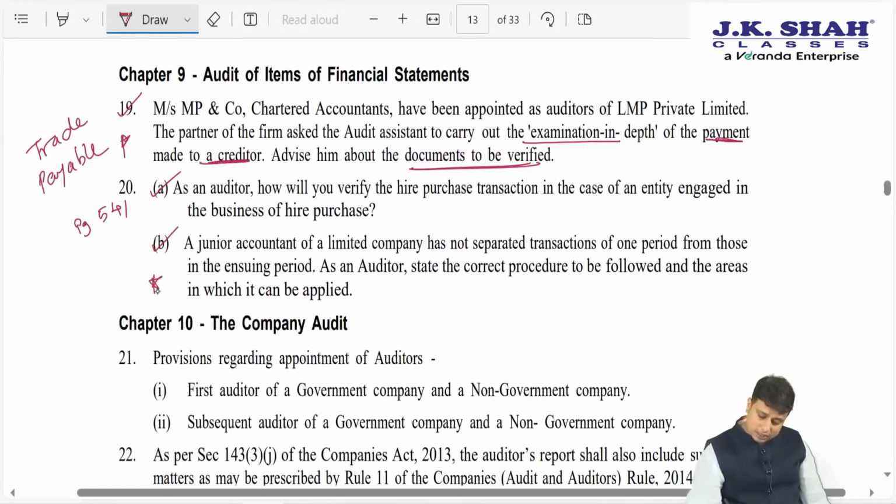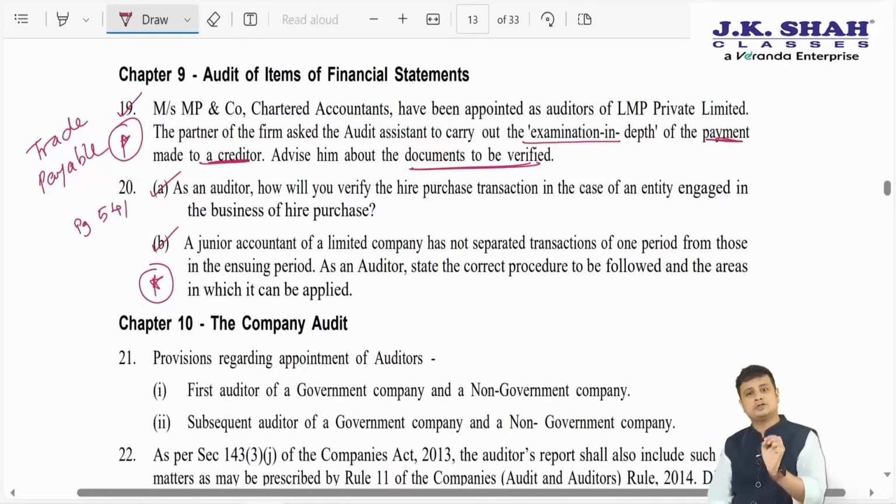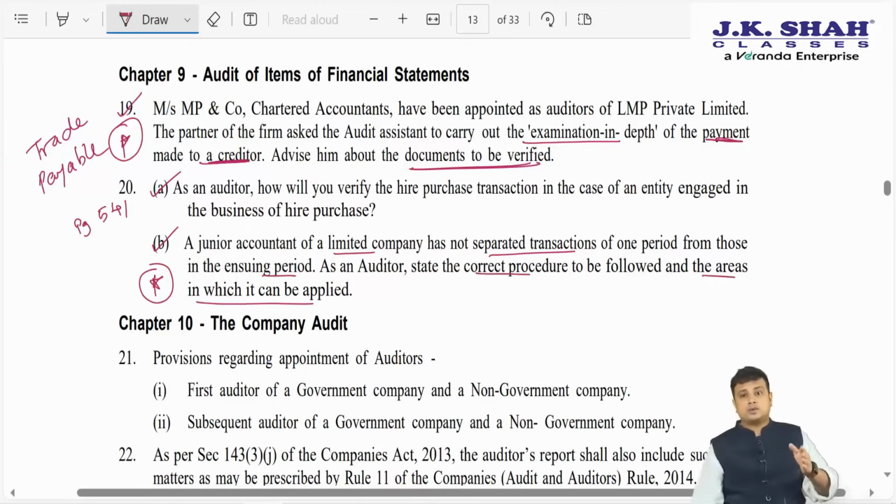Question 20B is again important. Now what they are talking about is cut-off procedure. So a junior accountant of a limited company has not separated transactions of one period from those in the ensuing period. As auditor, the correct procedure to be followed and the areas in which it can be applied. So here what we are saying is that transactions need to be bifurcated from one period to another. So we need to follow a cut-off procedure.